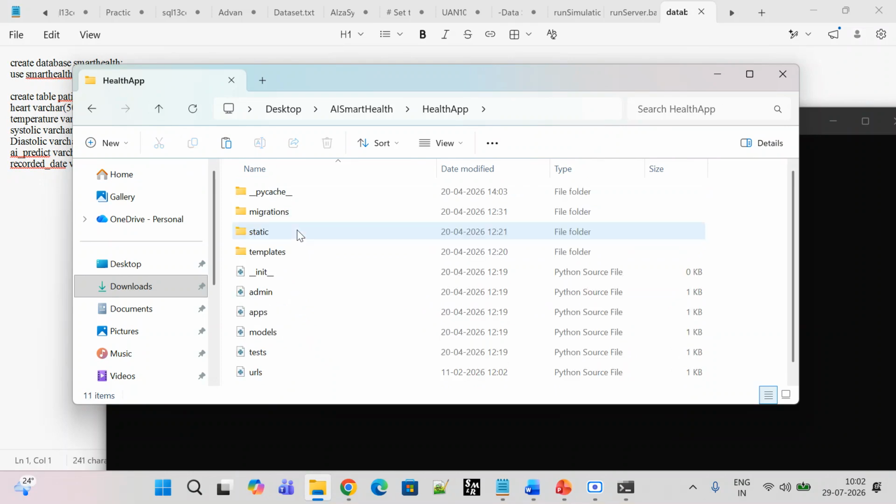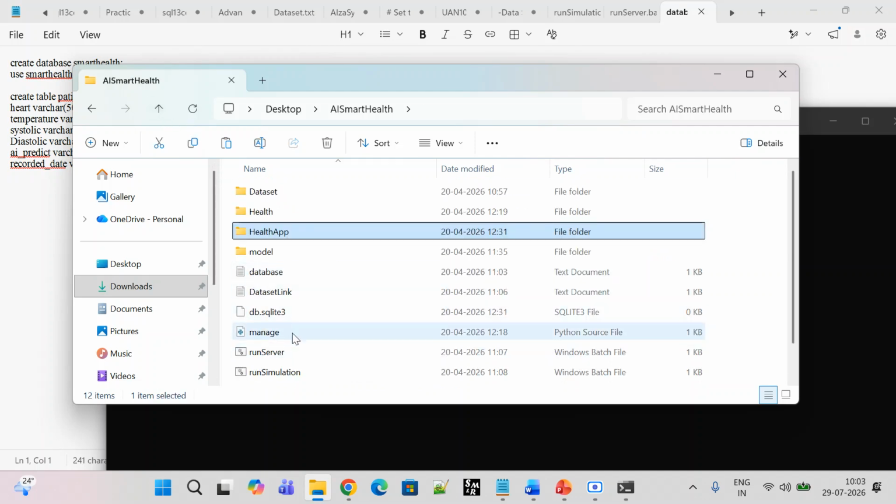Okay. So here, manage, health folder, app and templates, which are manage, run server and run simulation. Why is it run simulation? To get an interface to run.